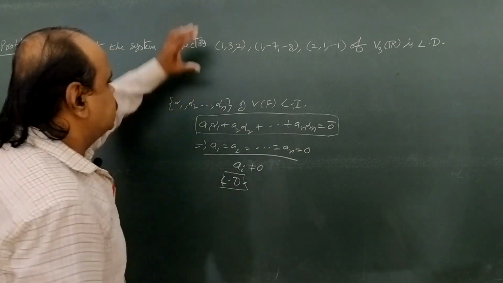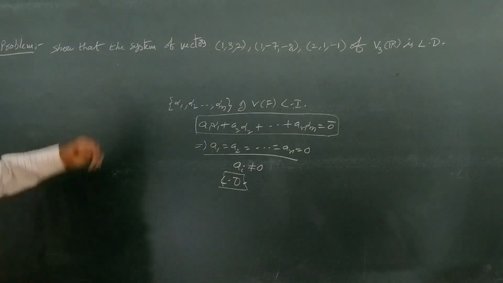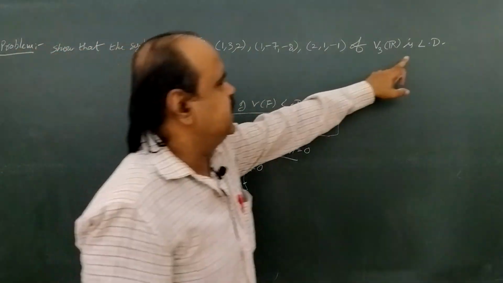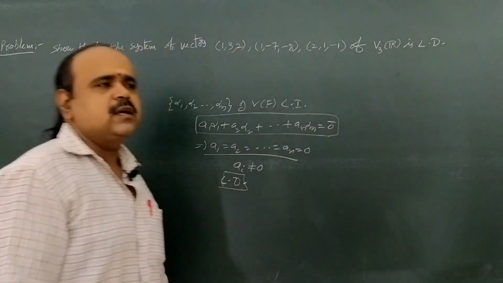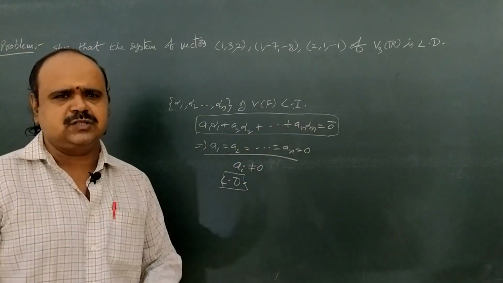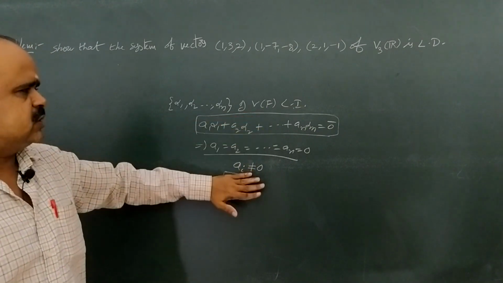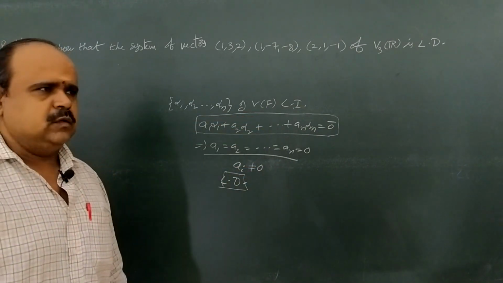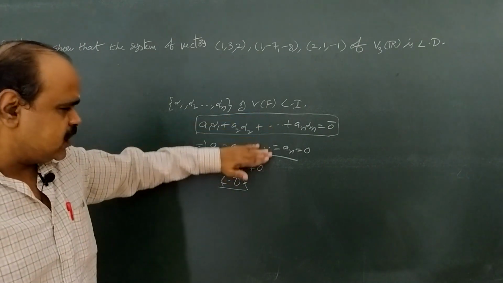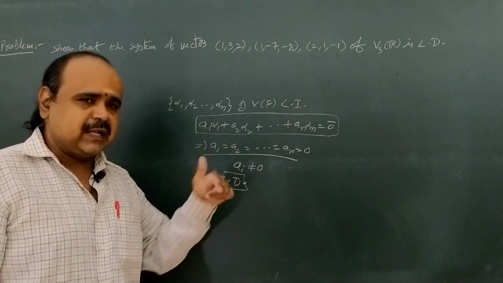Okay. Now, come to the problem here. What is asked? Show that these three vectors are linearly dependent. Linearly dependent means the linear combination is 0 but at least one of the scalars is non-zero. That is according to the definition. Okay, but instead of proving according to the definition, we have another way.